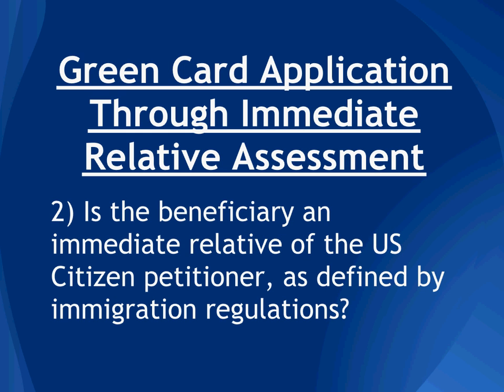Question number 2. Is the beneficiary an immediate relative of the U.S. citizen petitioner as defined by immigration regulations? Immigration regulations have a very particular definition of immediate relative. Under U.S. immigration law, an immediate relative includes the following family members of U.S. citizens: spouses of U.S. citizens, unmarried children of a U.S. citizen who's under 21 at the time the petition is filed, and parents of U.S. citizens. Those are the 3 main categories.